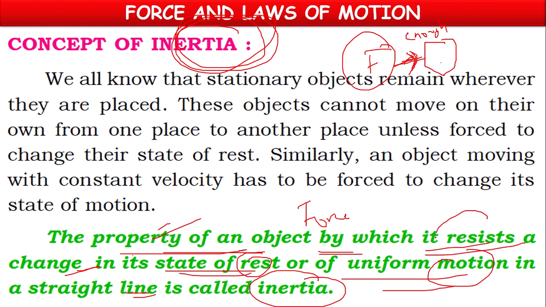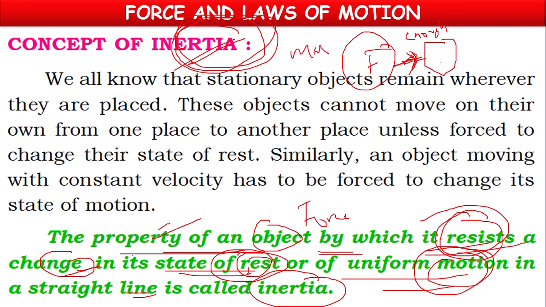So the resistance shown by any body or any object to change its state of rest or state of motion is called inertia. So mass is the measure of inertia. Inertia mainly depends on mass.